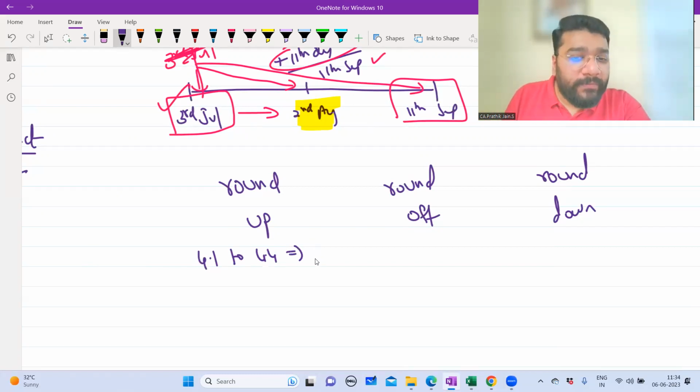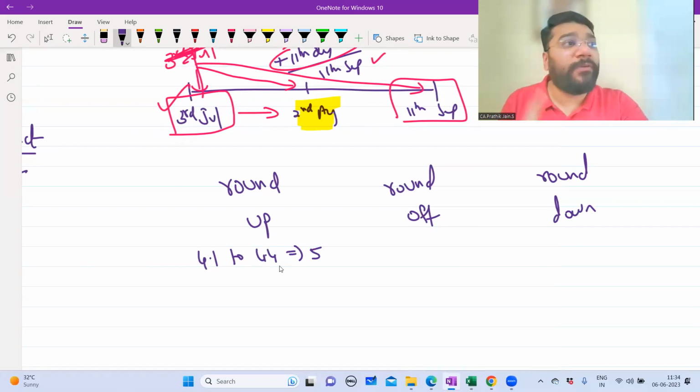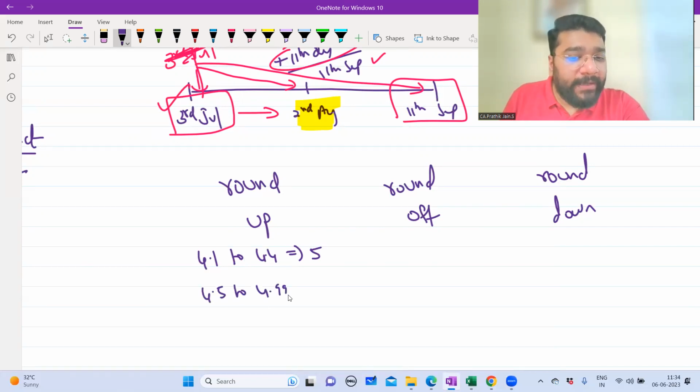The upper value is what? 5. After 4.1, the next upper value is not 4, it's 5. From 4.5 to 4.99, it is always 5. Round up means you have to round up to the next number.